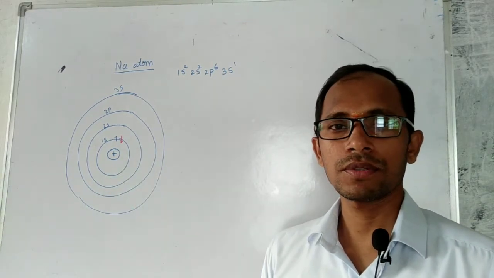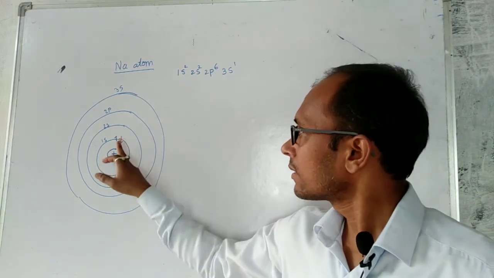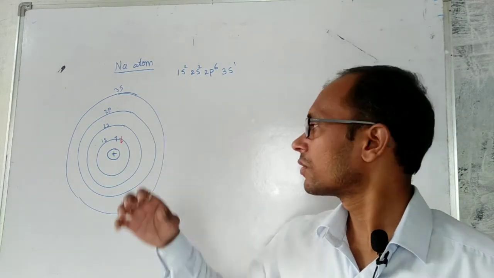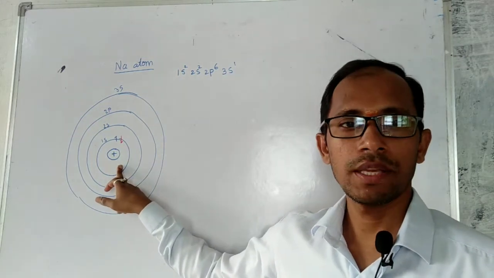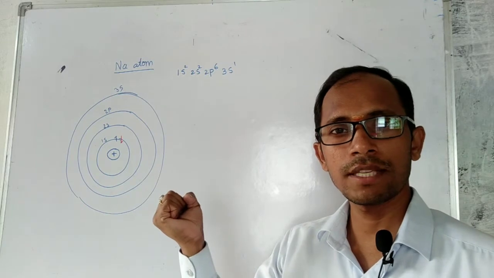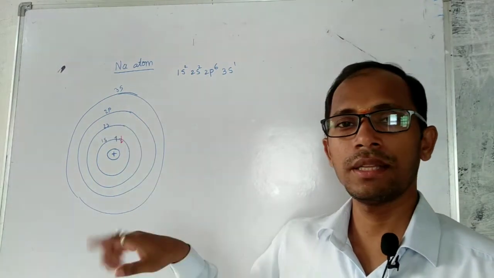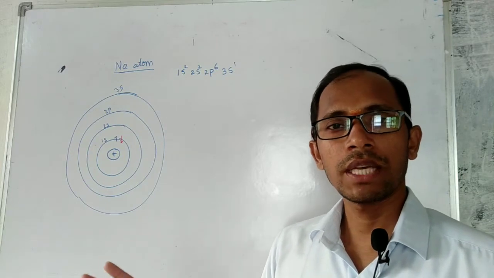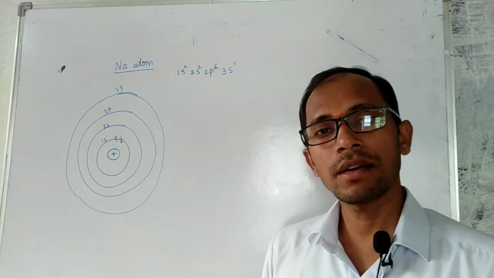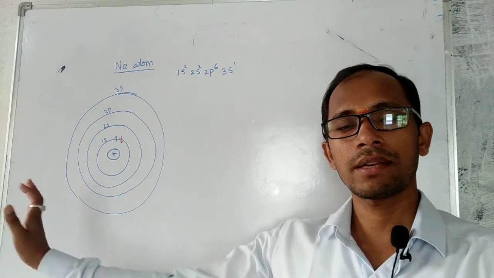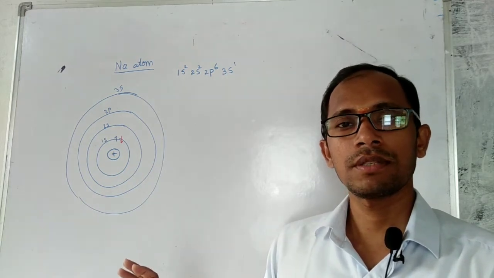That is the Coulomb force. But the electron never goes into the nucleus. It is always rotating, right? That means the electron also tries to resist that attractive force. Is it right or not?